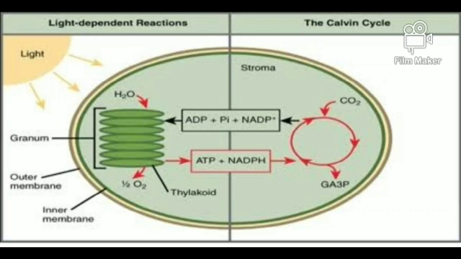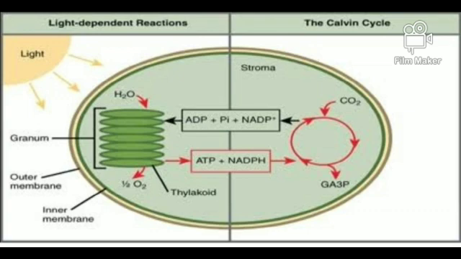That means ATP and NADPH are the end products of the light dependent reaction, and these are also called the assimilatory powers. These assimilatory powers now enter into the light independent reaction.